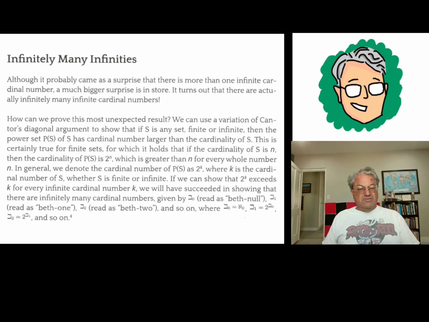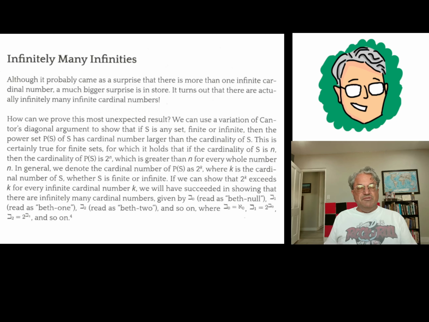I'm just focusing on a particular subset of the numbers 1 through n. I guess it's easier to look at a concrete example again: 1, 2, 3, 4, 5. One example of a subset of that set is the set whose elements are 1, 3, and 5. I just kind of picked that at random. So 1 is in the set, 2 is not, 3 is in the set, 4 is not, and 5 is in the set. And you can see there are 2 possibilities for every number from 1 to 5, whether it's in the set or not.